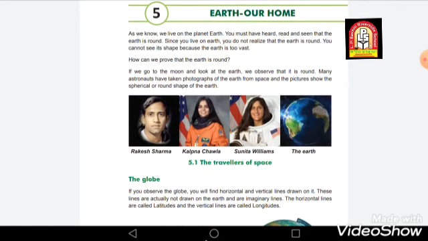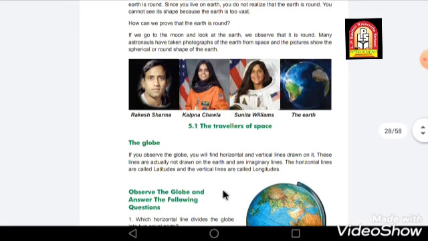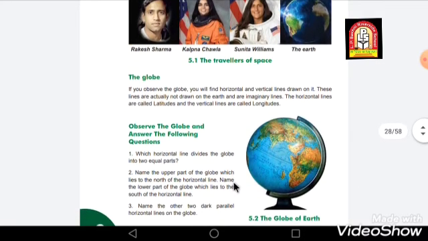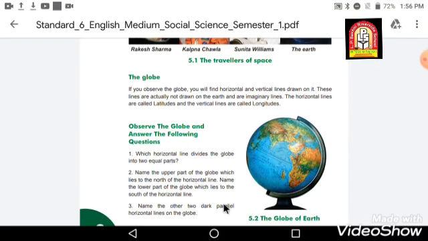Now let's see the globe. You all must have seen this globe. This is the globe of our Earth, right? Actually it is a duplicate or a mini version of the Earth. So the globe is the miniature version of our Earth.